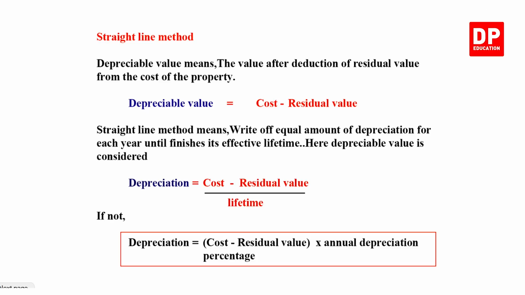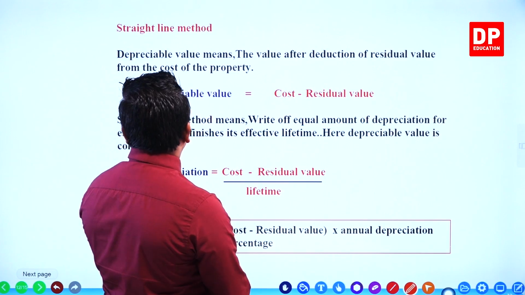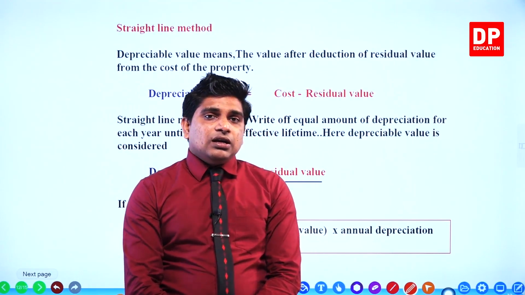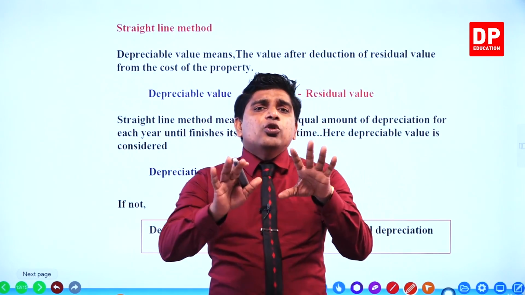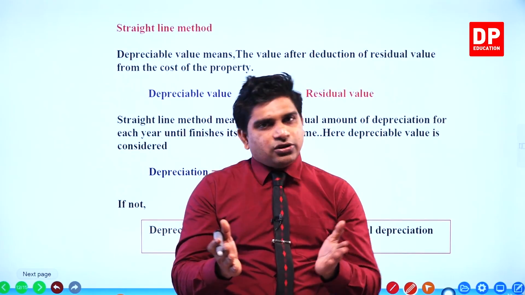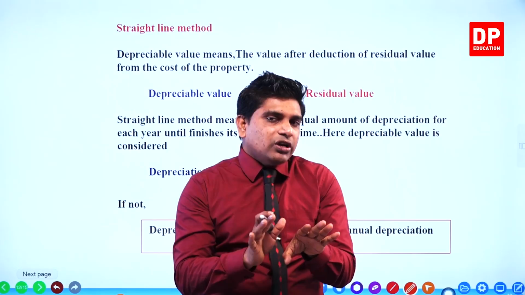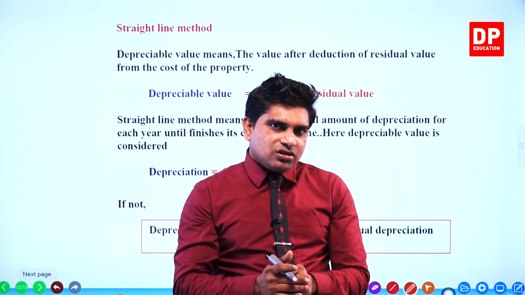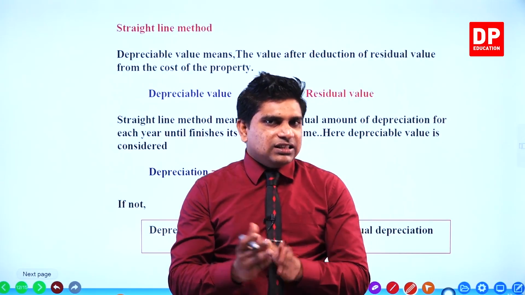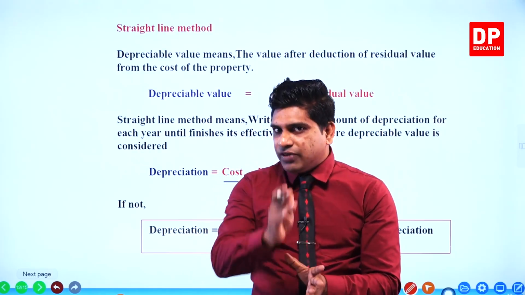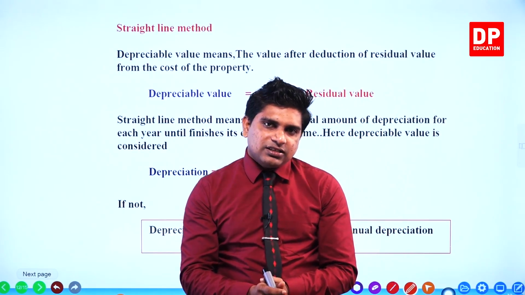Now, straight line method. Remember, there are two methods, not only two methods actually. In the JAS syllabus, we discussed only one method of calculating depreciation. It is called the straight line method. The other one is the declining balance method. So there are more methods, but here we focus only on the one method. It is the straight line method, right?